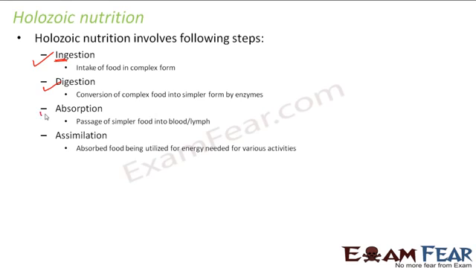Assimilation is absorbed food being utilized for energy needed for various activities. So now once the food is absorbed by the body, first the food is complex, so food has to be converted into simpler form. That is done by digestion. Now that simple food needs to be absorbed by the body, so that is done by absorption.